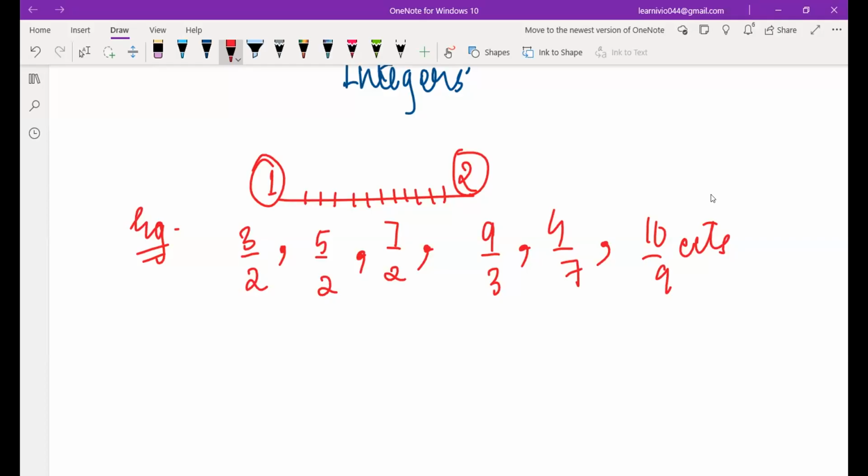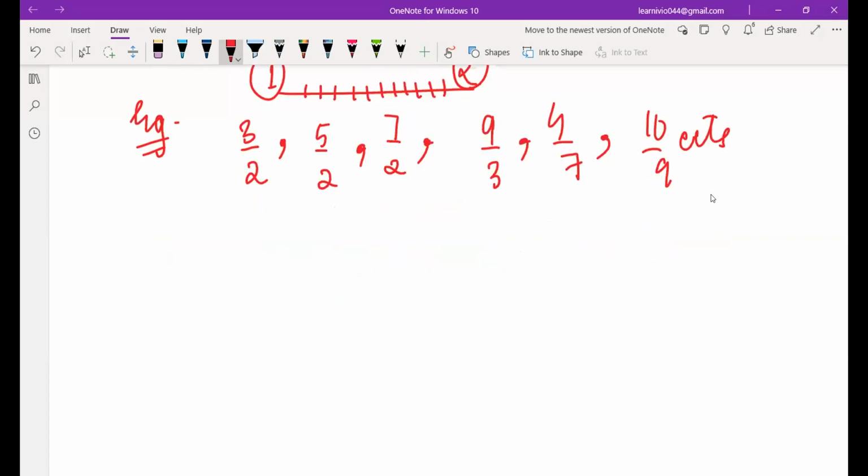Now you have one more thing. See now, rational numbers are not just fractions. Rational numbers include the fractions. All these are fractions, isn't it?